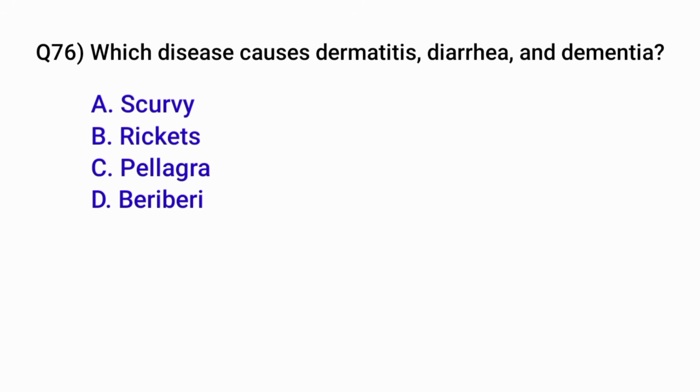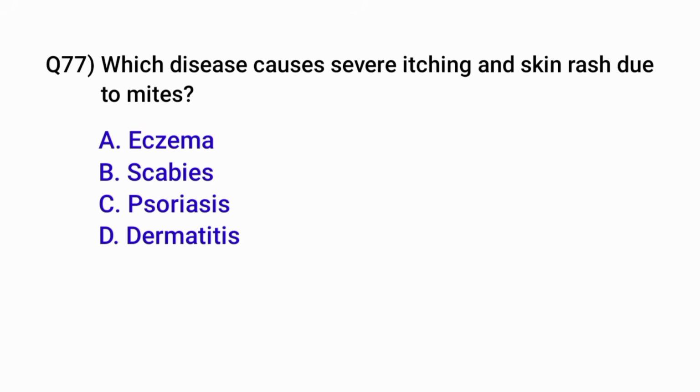Question number 76. Which disease causes dermatitis, diarrhea, and dementia? Correct option is C. Pellagra. Question number 77. Which disease causes severe itching and skin rashes due to mites? Correct option is B. Scabies.